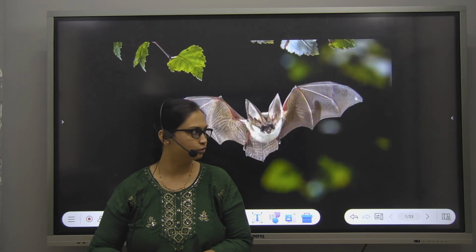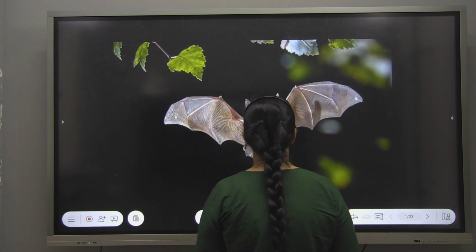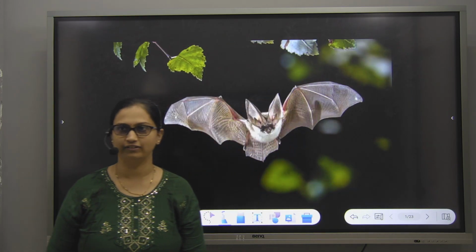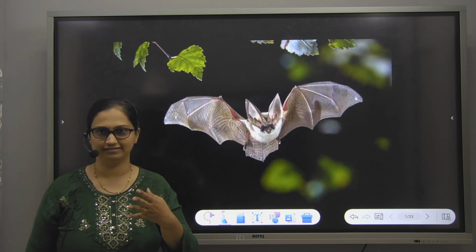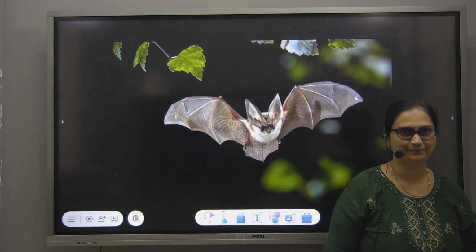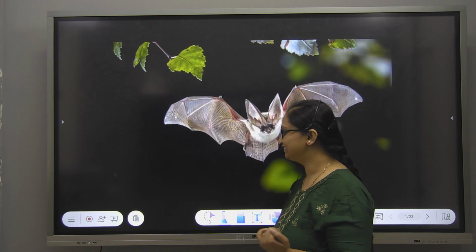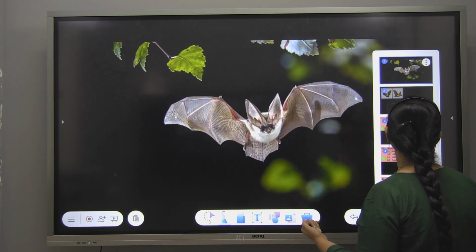Okay, chalo. So without wasting time, who is behind me? Wow. Who is this cute little fellow you can see? Who is it? Bat. Bat is a bird or a mammal? Mammal. Okay. What did we do last time? Anybody remembers?